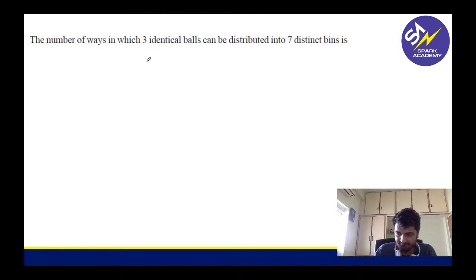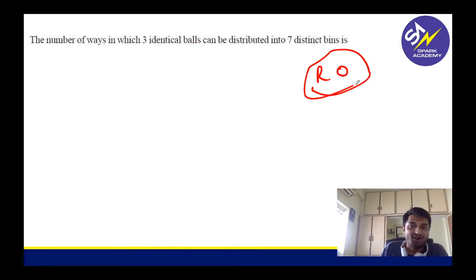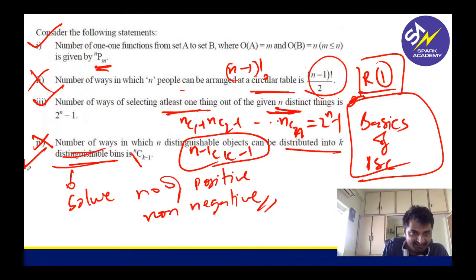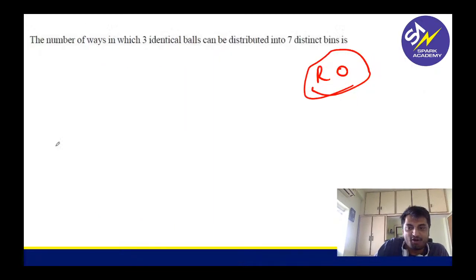Now tell me this, guys. This actually I'll call it round 0. It's not even round 1, it's round 0, guys. Yes, Sukit, they asked us to pick. So first option was first statement true, second statement false. So like that. Now look at this, round 0 question. Why round 0, guys? This is as easy as you can get. This is again, if you know this statement, right? If you know that this is wrong, you know the formula here, right?